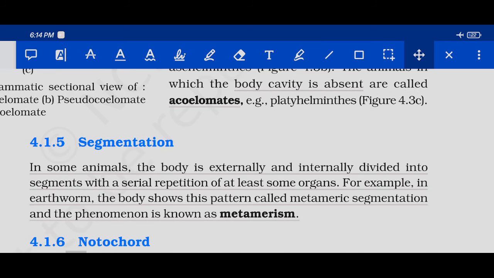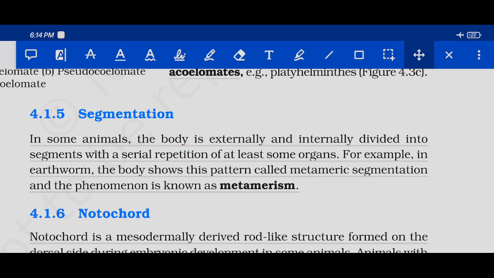Then coming to the next topic, segmentation. In some animals, the body is externally and internally divided into segments with a serial repetition of at least some organs. For example, in earthworm, the body shows this pattern called metameric segmentation. The phenomenon is called metamerism.